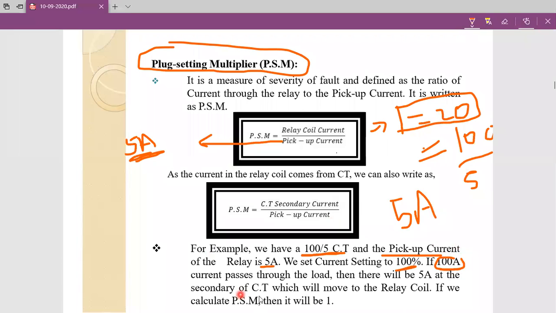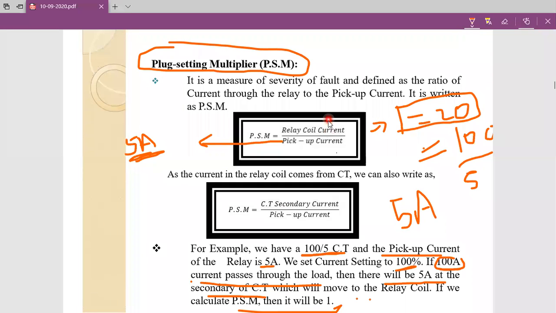Okay, so 5 amperes of current. So when the primary current of the current transformer is 100 amperes, at that time 5 amperes of current will go to the relay coil. So when the relay coil current value is equal to 5, in that case PSM value is equal to 1. PSM value is equal to 1.